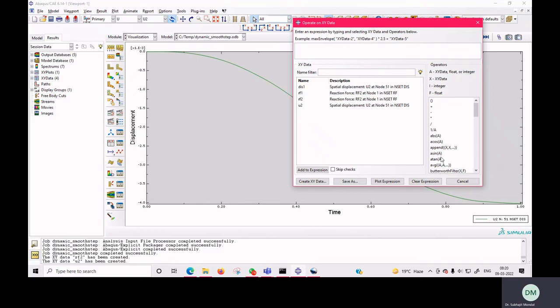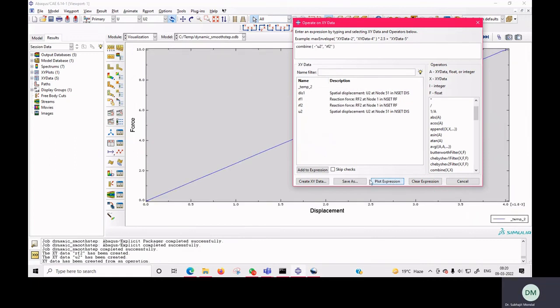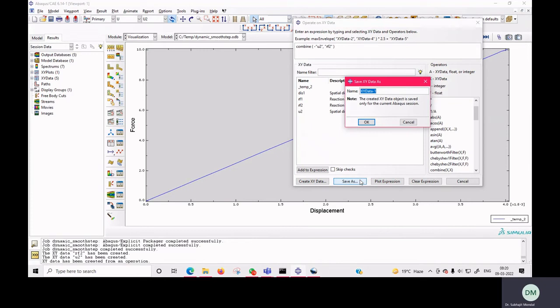Okay, we go to operate XY data and then we'll go to combine, then minus sign. Here U2 and your RF2, and we'll plot it and we'll save it. That's your smooth step. We'll save it as smooth step,